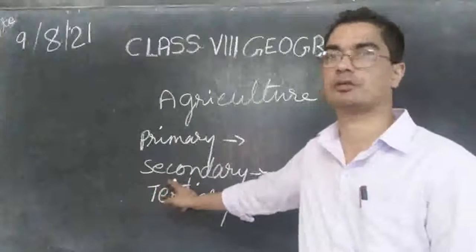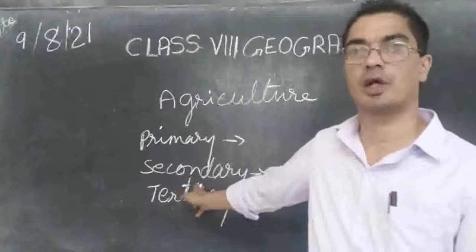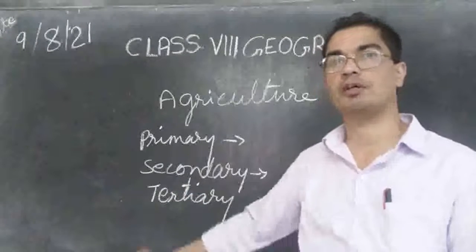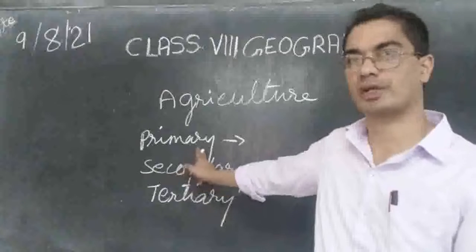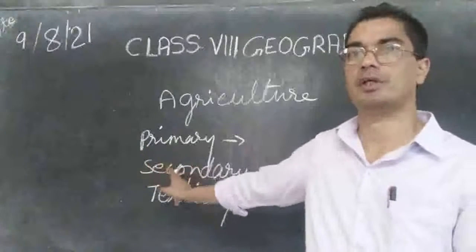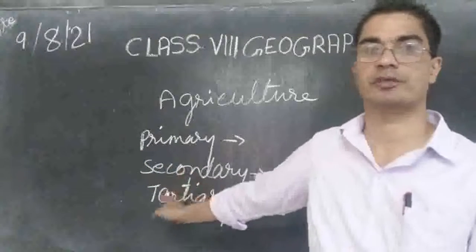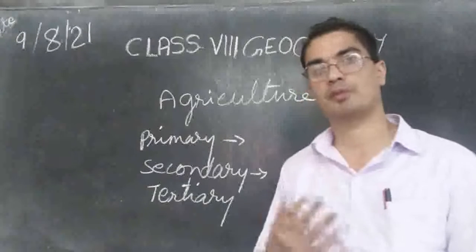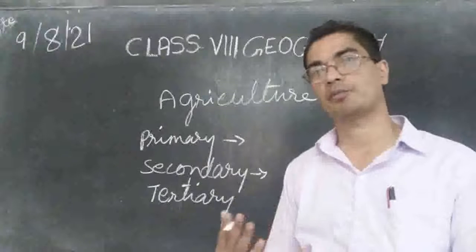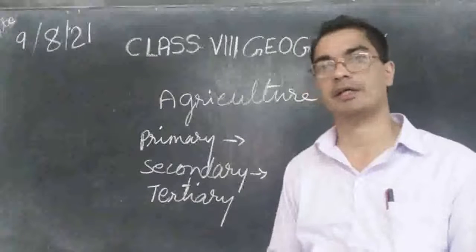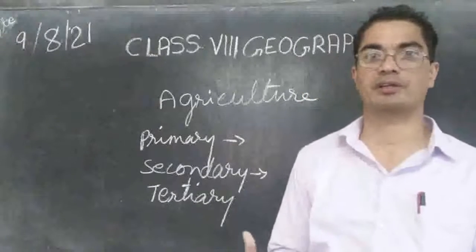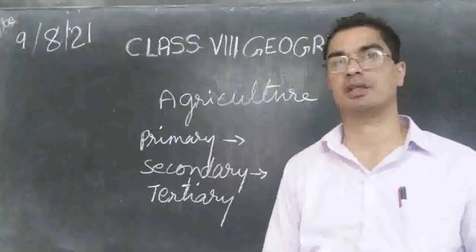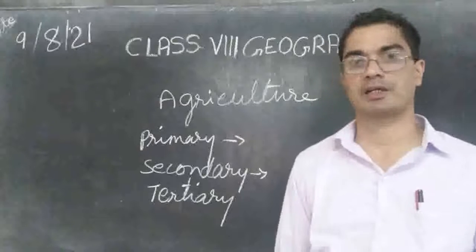Then manufacture sector, secondary sector, is manufacturing. They manufacture something, they produce something by using the products of this primary sector. The factory, industry, what they are doing is producing. They may be producing food items, they may be producing steel items, or maybe bricks and so on. So whatever they produce using these primary things, that is called secondary sector.